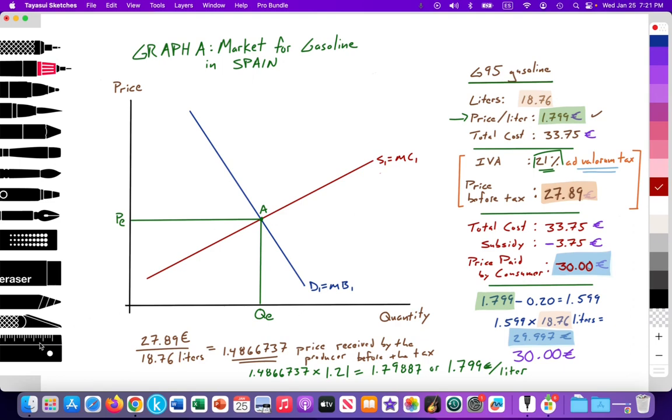So the Spanish government applies a tax, an ad valorem tax. So that has the effect of shifting the supply curve inward by the value of the tax. And because it's an ad valorem tax, the supply curve is going to become steeper and steeper as the marginal cost increases, because I'm taking a percent of a value.